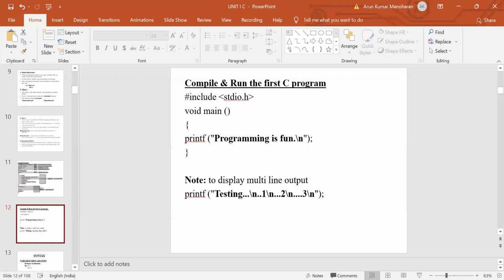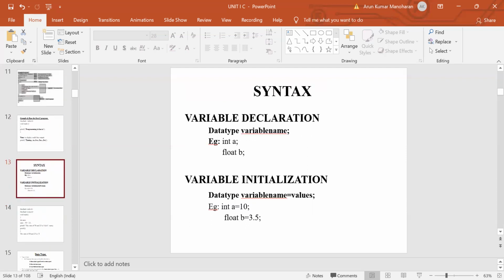And then next we have discussed variable declaration. What is variable declaration, what is variable initialization, what is the syntax for variable declaration, and what is the syntax for variable initialization. Initialization means assigning some values to the particular variable. Before using a variable in the program, first we should declare that variable. If that particular variable is not declared, you will get an error message. First we should declare the variable, and then we can initialize the variable in two different ways. One is compile time initialization, another one is runtime initialization. So there are two different ways of initialization.